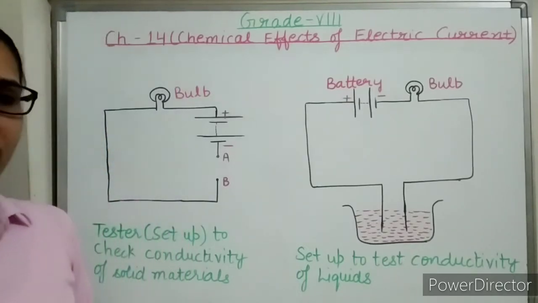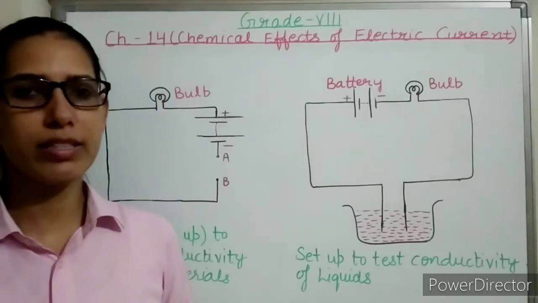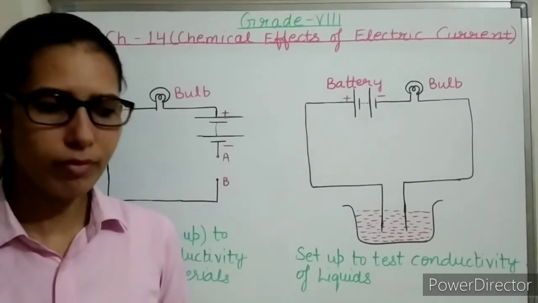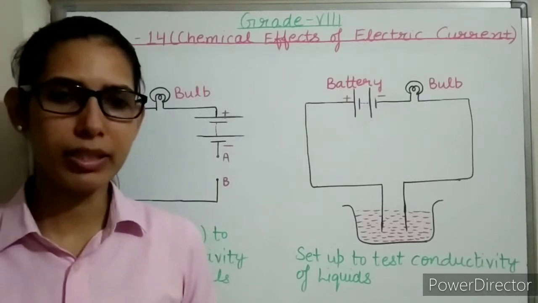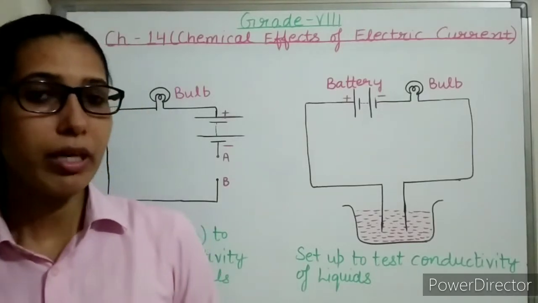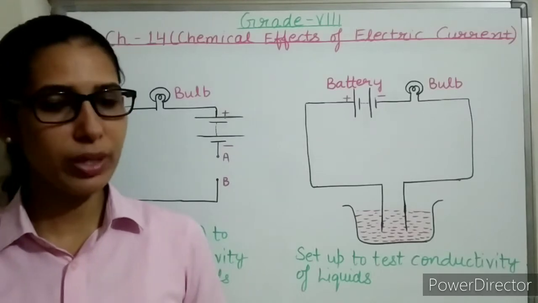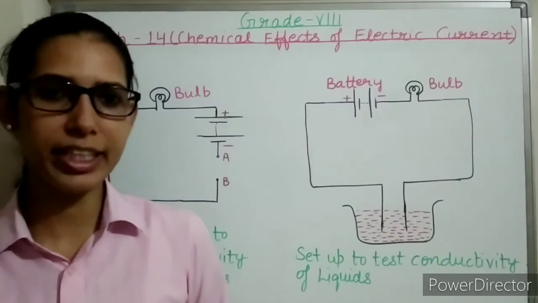So what is electric current? Electric current is the flow of electrons. To understand that, there are some terms: good conductors of electricity and poor conductors of electricity. So let us try to understand that in detail.